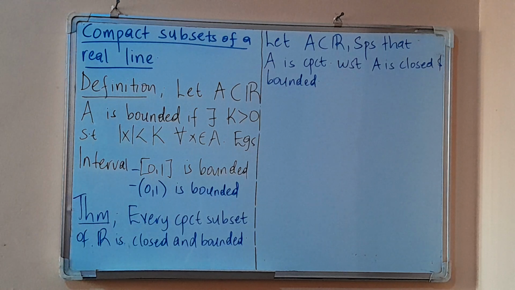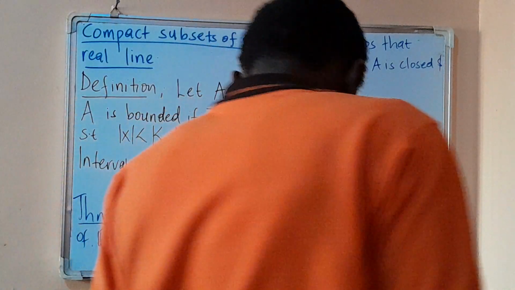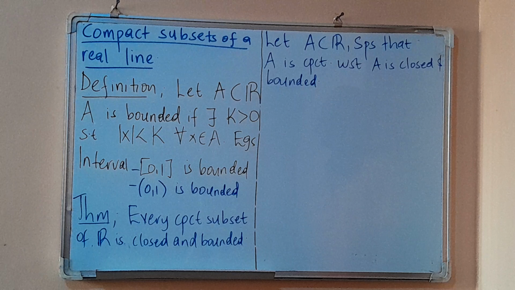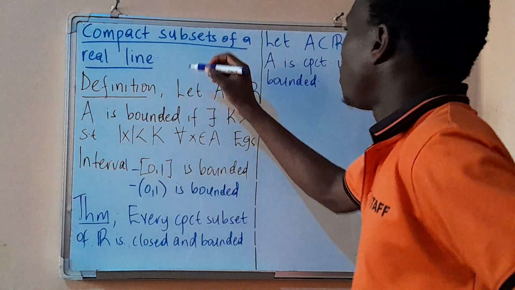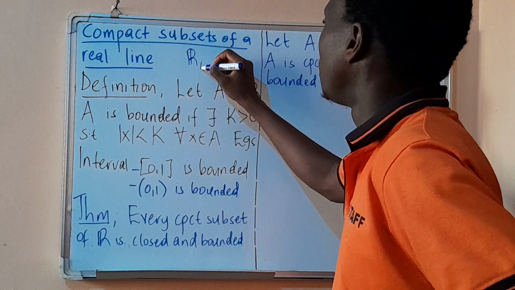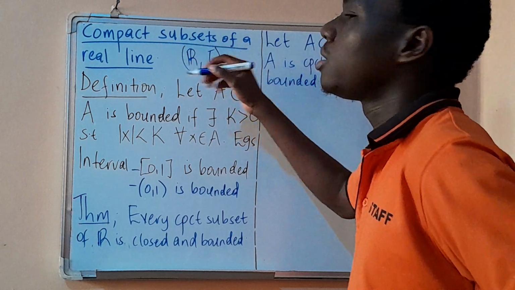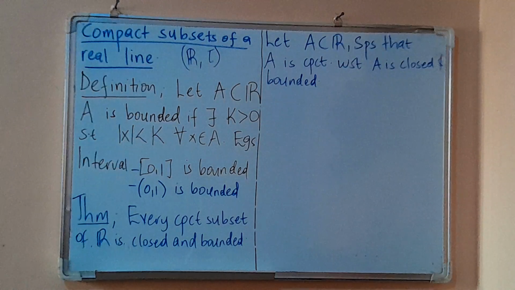So what do we know? I hope that you still remember what a Hausdorff space is, what a T2 space is. So actually R is a T2 space, R with the usual topology, just a collection of open intervals.